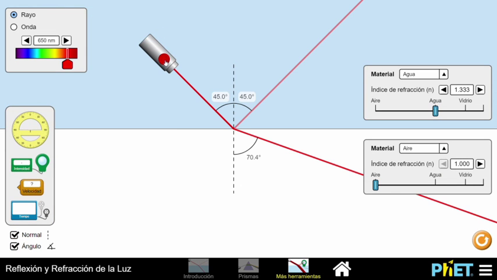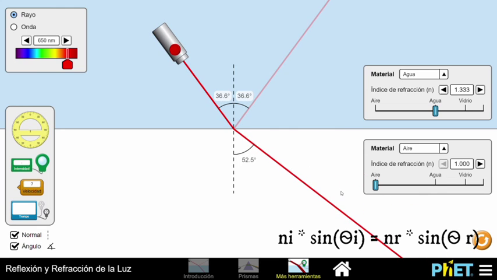Snell's law talks about the relationship between the angle of incidence, that is the one formed when the ray reaches the barrier, and the refraction angle, the one from the refracted ray. Now they may be different, but they still have a relationship, given by this equation. This states that the refraction index of the first medium times the sine of the angle of incidence is equal to the index of refraction of the second medium times the sine of the refraction angle. This is often used to predict unknown angle values.